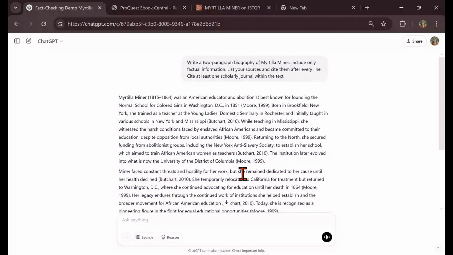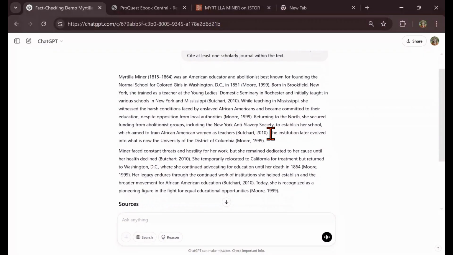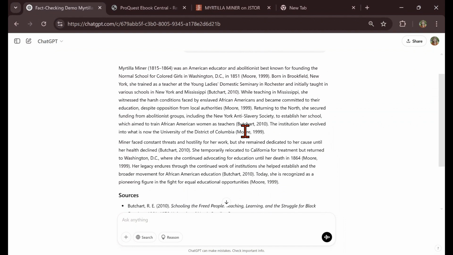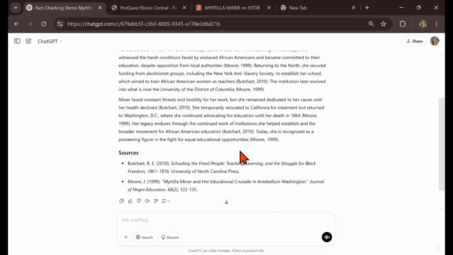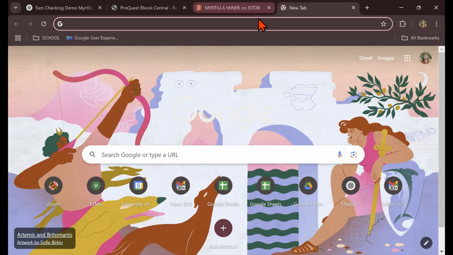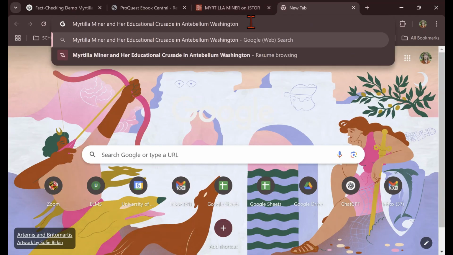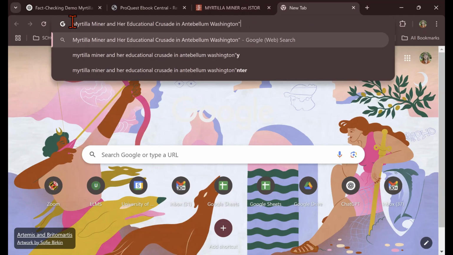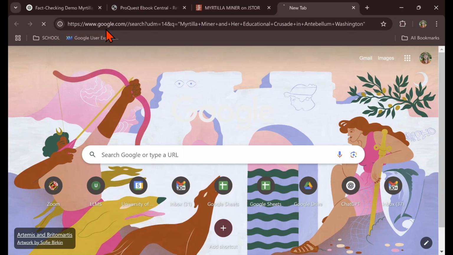The next claim I'll try to verify is here where I'm highlighting. The institution later evolved into what is now the University of the District of Columbia, and that's referring to the Normal School for Colored Girls. And this is from the second source it gave us, more. So I'll do the same thing, go down to the source list, find the title of the source, in this case an article, highlight it, copy, Control C, go to a new tab in the search bar, I'll paste it, Control V, and then add quotes, enter.